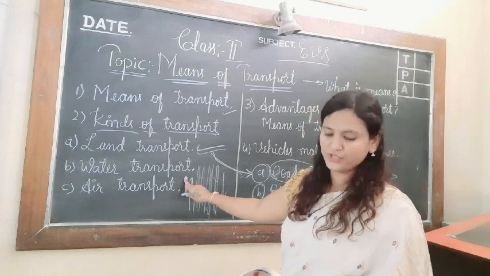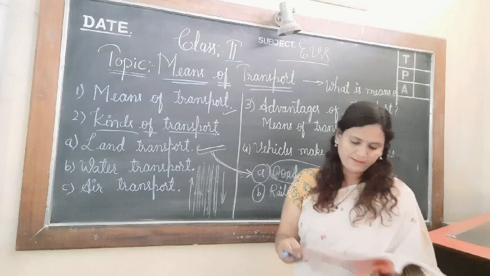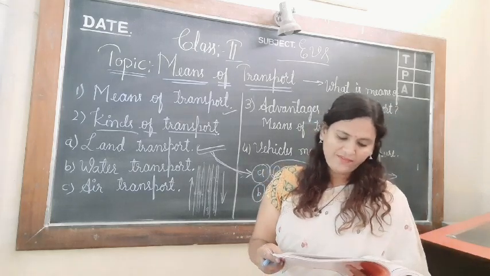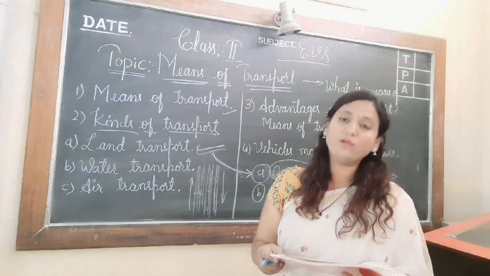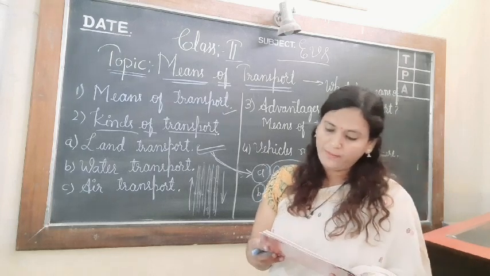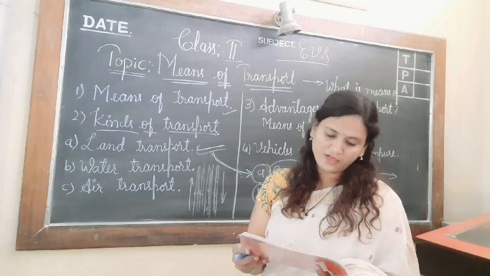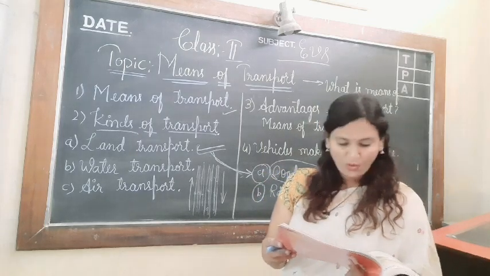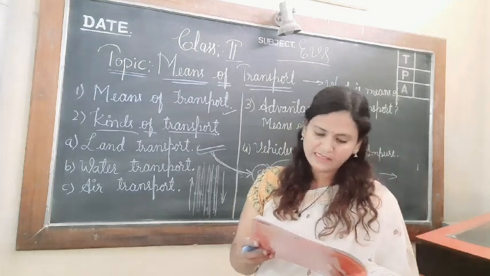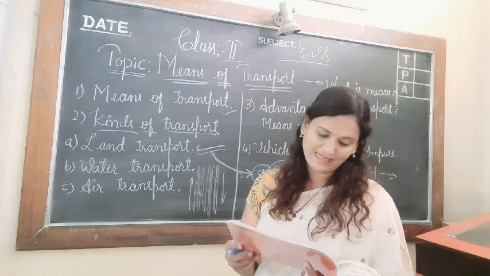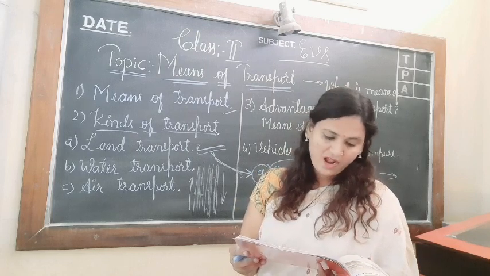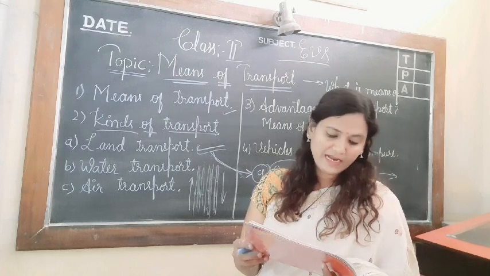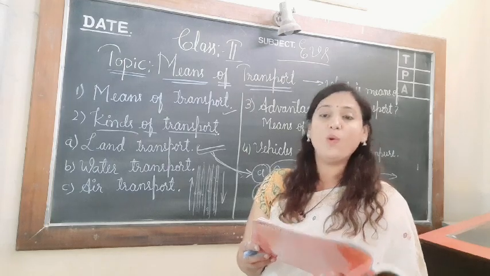So what is water transport, children? Let us read. Water transport. Boats, rafts, ferries and ships move on water. They are means of water transport. Ships carry passengers and goods to different places through seas and oceans. Boats or ferries are used to cross rivers and lakes. Rafts are used to cross shallow water. They are logs of wood tied together to make them float on water.